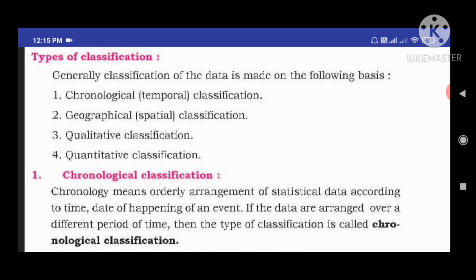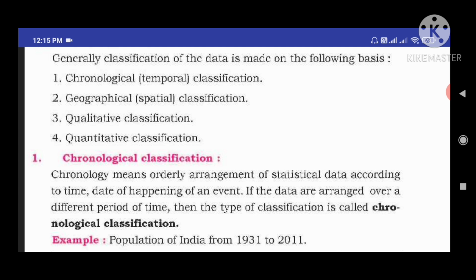In the previous video, we have already discussed classification and tabulation of data and the objectives of classification of data. In this video, we are going to learn about the types of classification. Classification is divided into four types. First is chronological classification, second is geographical classification, third is qualitative classification, and fourth is quantitative classification. Let us know about them one by one.